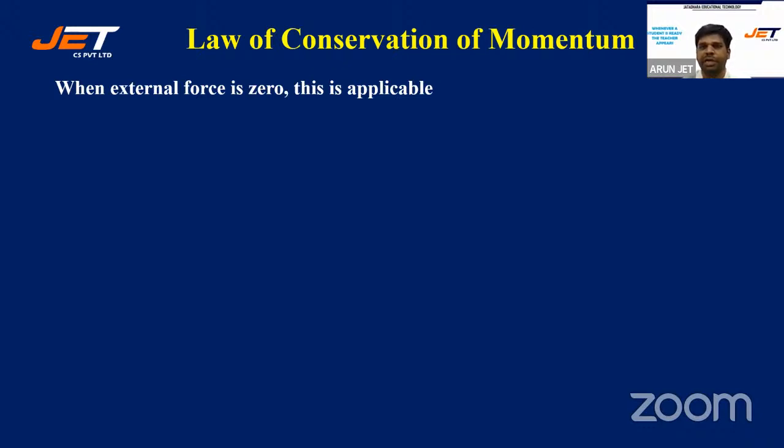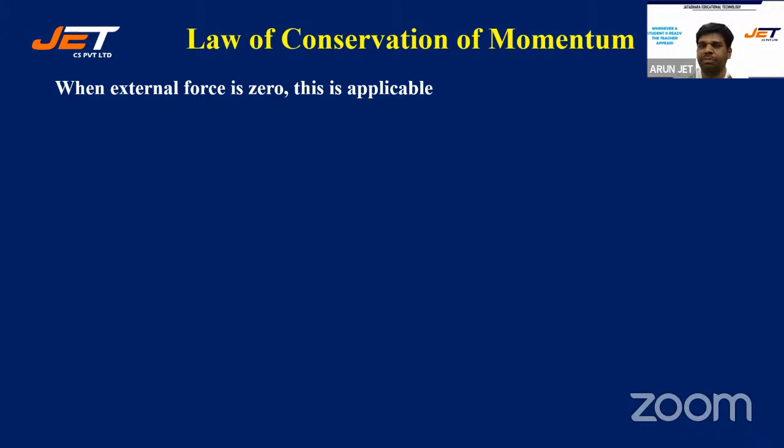Whenever you read a question and you see that there is no net external force acting on this, you have learned in ninth standard, but this is heavily applied in intermediate level. In whole of mechanics, this is one of the most important laws to crack a problem. Law of conservation of momentum and law of conservation of energy are two of the most important laws to crack almost any mechanics problem.